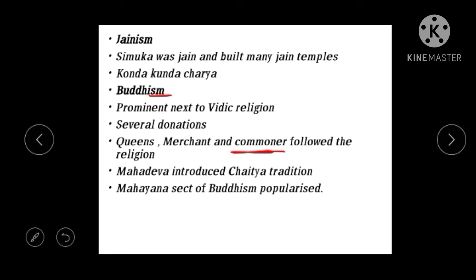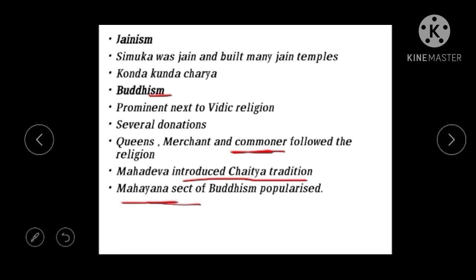We see Mahadeva, a Buddhist scholar saint, introduced the Chaitya tradition. The Chaitya tradition means building Chaitya halls and praying or meditating there. This tradition was introduced by Mahadeva. As I said, Mahayana Buddhism was popularized.